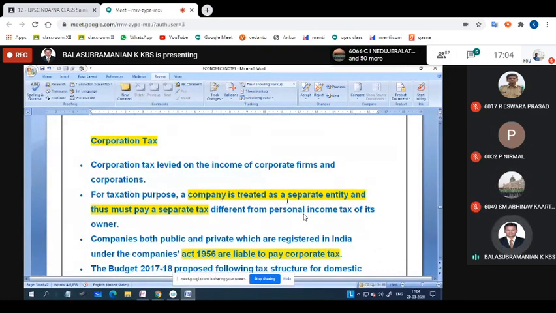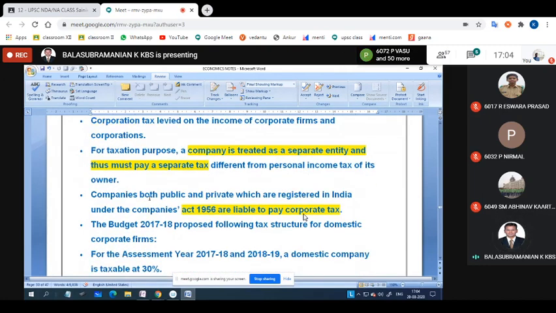Corporation taxes I have mentioned here. The company is treated as a separate entity and it must pay a separate tax. Each corporation, as well as public or private sector companies, has to pay some amount of interest to the government. Companies, both public and private, which are registered in India under the Companies Act 1956 are liable to pay corporation tax.